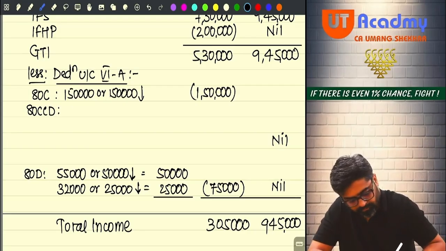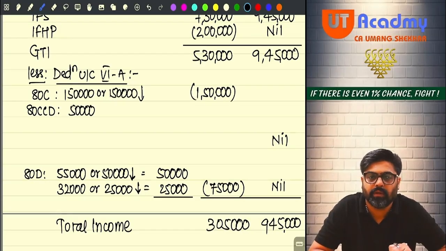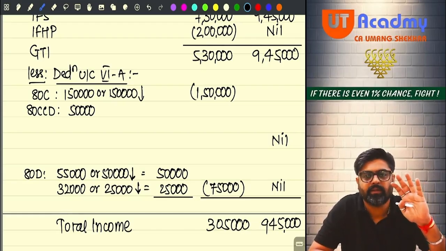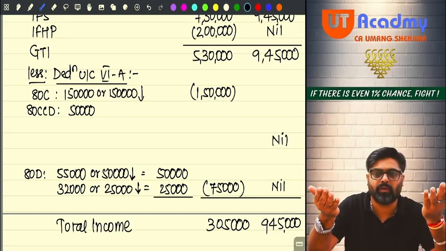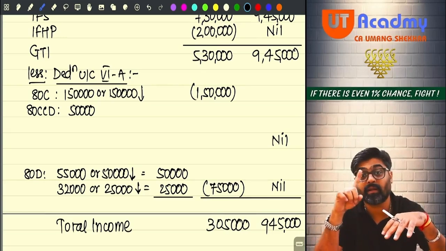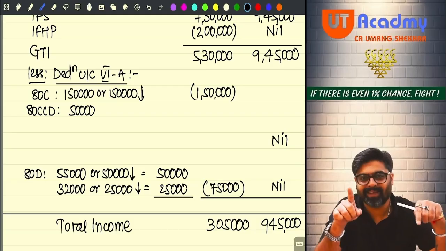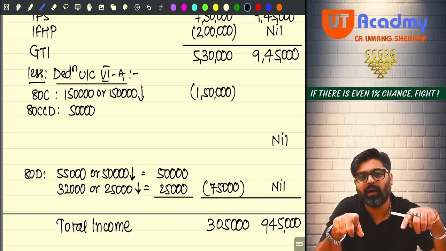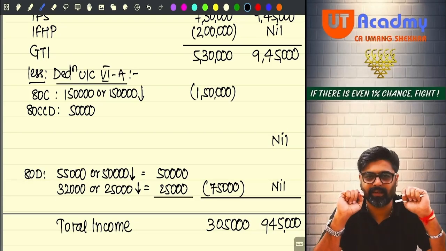And this is 80CCD, your own contribution to your NPS account. 80CCD means NPS account contribution. So NPS account contribution, if you are making, will be allowed under 80CCD(1) also, 80CCD(1B) also. But I told you to claim it under 80CCD(1B). If you are claiming it under 80CCD(1), then it would have been subjected to the overall limit of 80C, like it happened for 80CCC, yes or no?